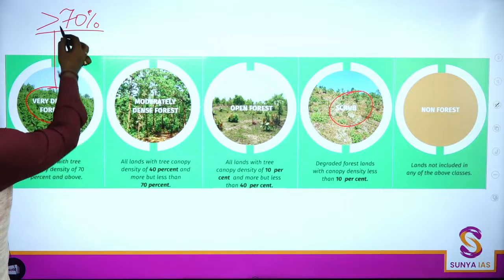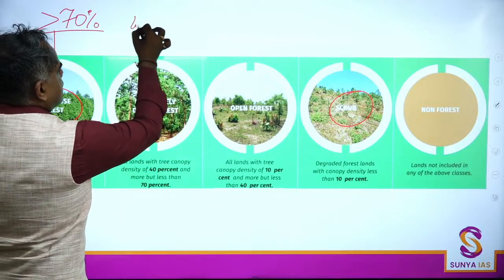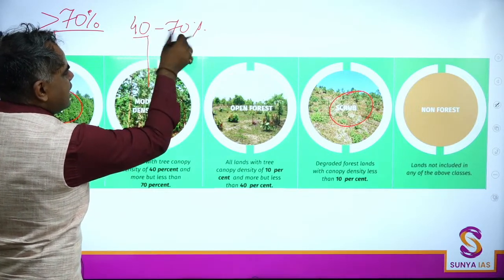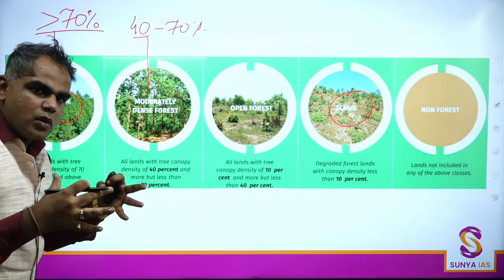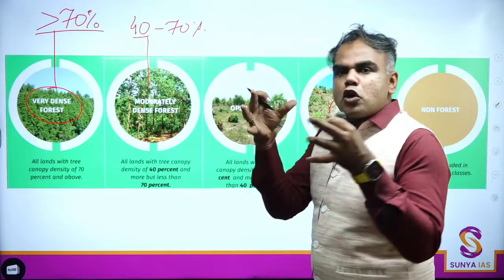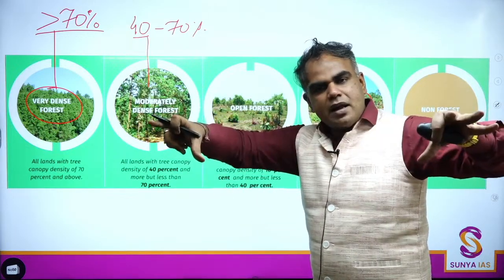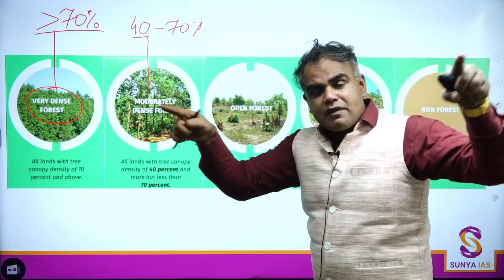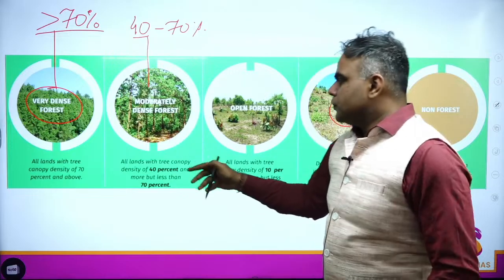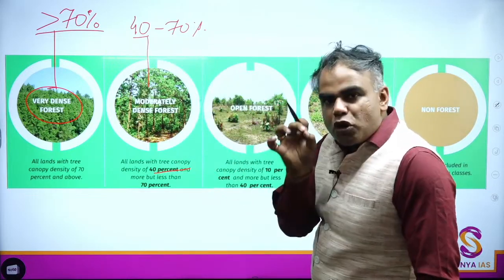So very dense is greater than 70%, moderately dense is 40 to 70%, so greater than 40% and less than 70% canopy density. Okay, and by this you can understand, when you say canopy density, it means trees are going to be very close together in a particular area, over a stretch of area. Hence they will have a very strong canopy density. So 40% or more but less than 70% will be moderately dense forest.